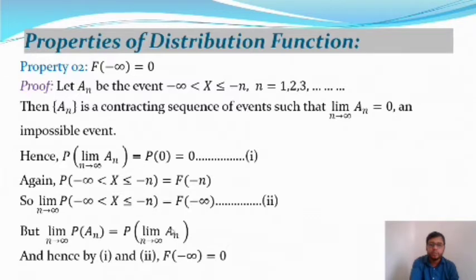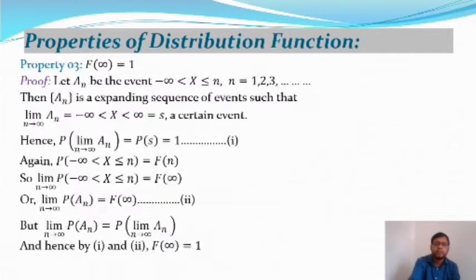So from equations 1 and 2 we get F of minus infinity is equal to 0. So this is the second property. Here is the proof.